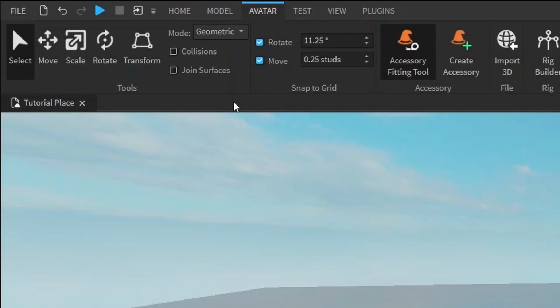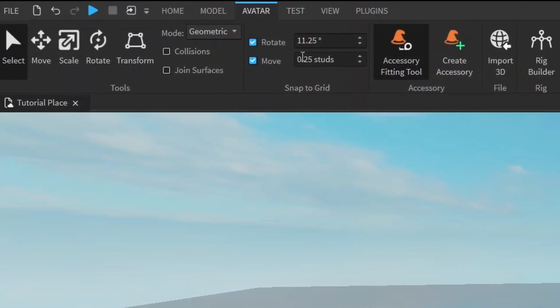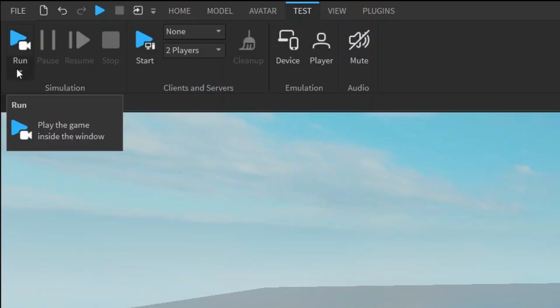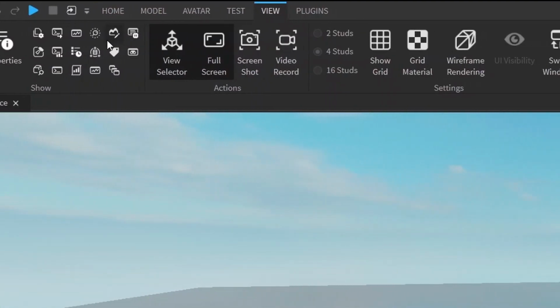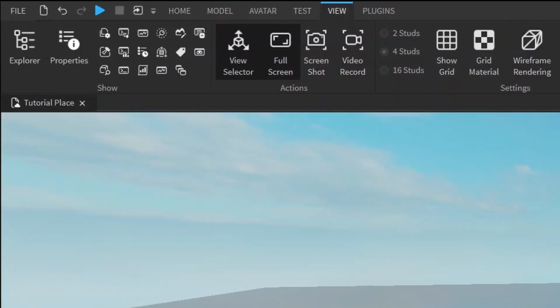The Avatar tab we are not going to really be using, but as the name implies, it's just for messing around with avatars, which are like characters and stuff like that. The Test tab lets you run and play your game so you can test it out. For now, we will only be using the play/run over here, but I will show you some other stuff in the future, maybe. The View tab controls what you can see on Roblox Studio, and we'll get back to this when we actually add all the other things that I made you close out at the start.